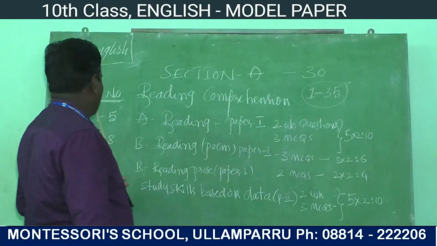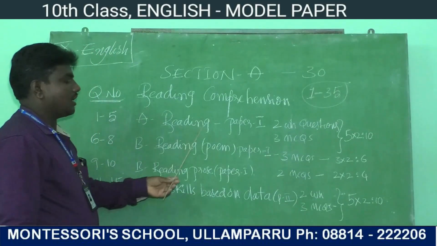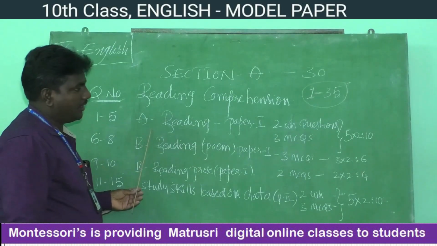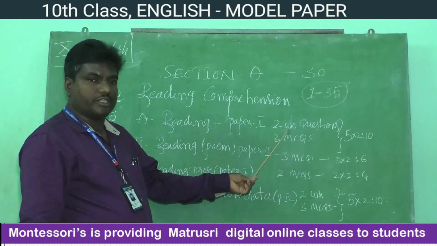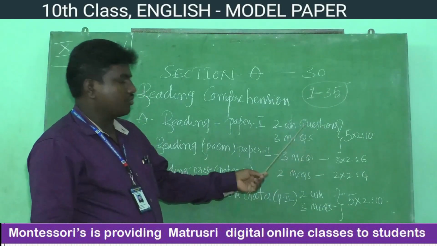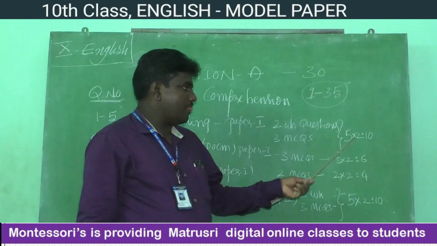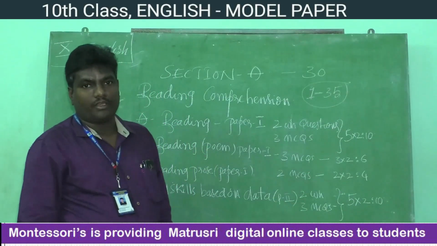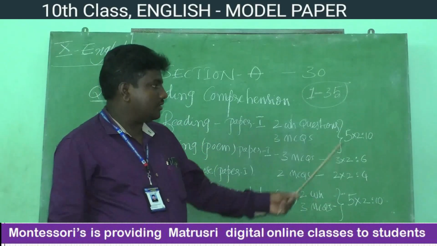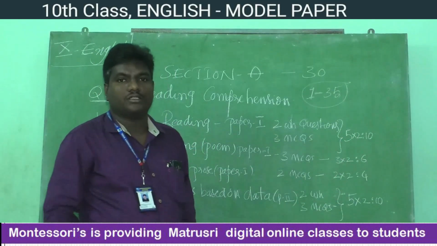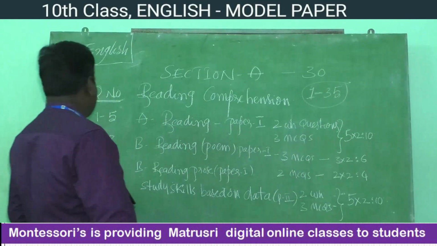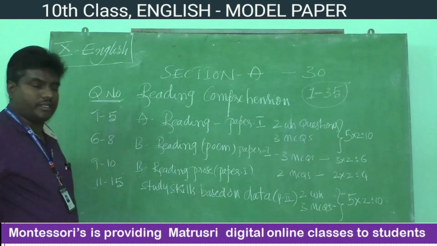So in this way 1 to 5 reading comprehension will be given. That is A reading, in which there are 2 WH word questions and the remaining 3 are MCQ questions. Here 5 questions will be given, and each question carries 2 marks, children. Each question carries 2 marks, and 5 into 2 is how many marks? 10 marks. So in this we will get 10 marks. That is about questions 1 to 5, children.